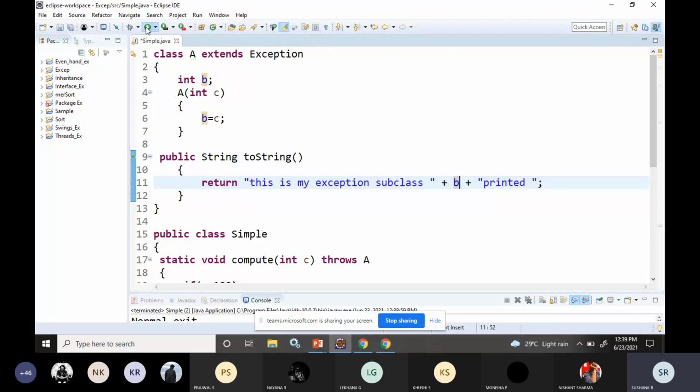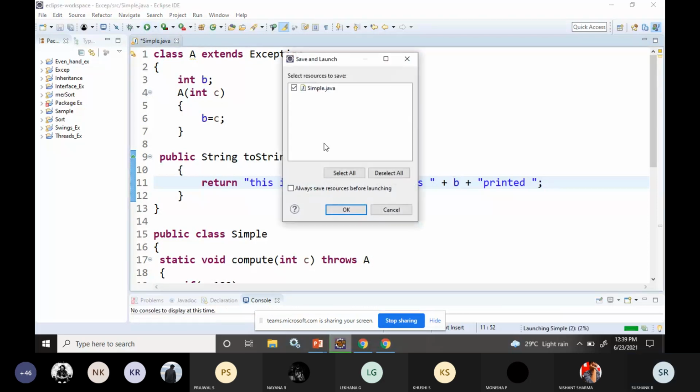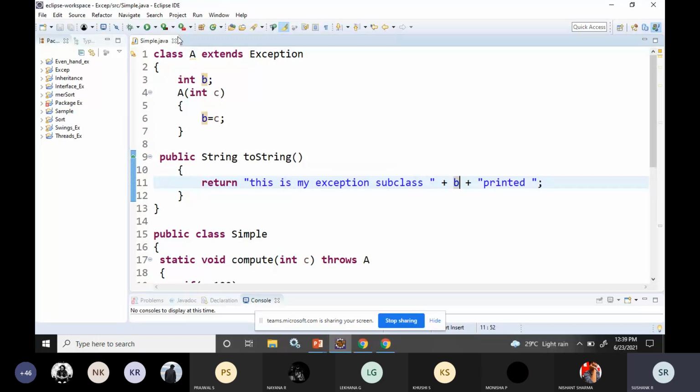So if I run this, 1 second, I'll save this and I'll run this. So if I run this, I should get a message: this is my exception subclass plus 205 printed.